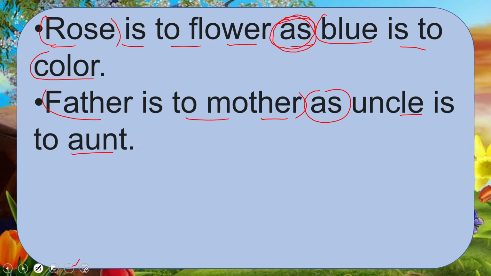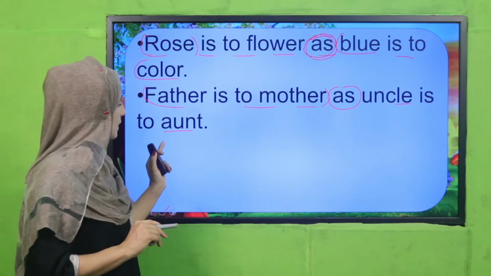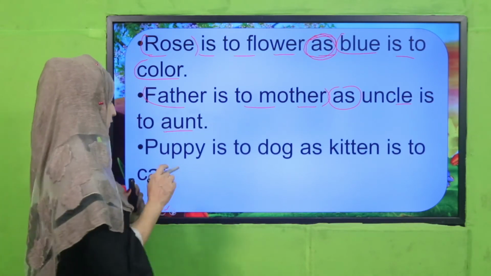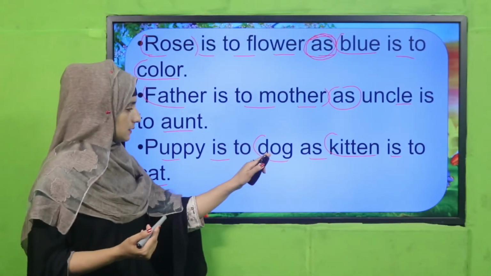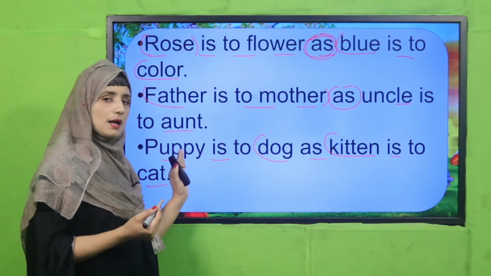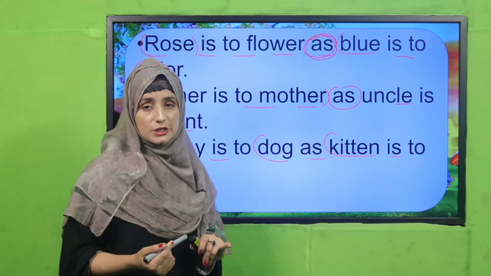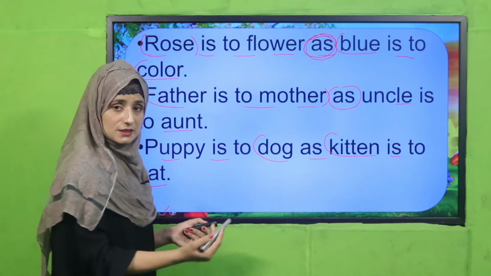Okay, so now are you getting it? See, in this example, father is to mother as uncle is to aunt. See there, the example is for you. Puppy is to dog as kitten is to cat. As we know, the baby of a dog is called a puppy, and the baby of a cat is called a kitten. And this is also a comparison, but two different things are there.